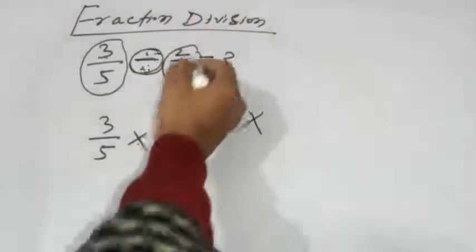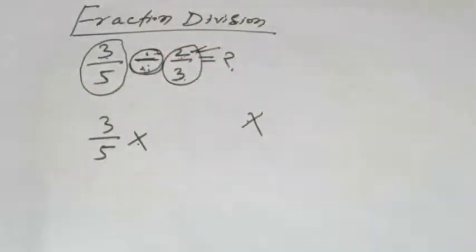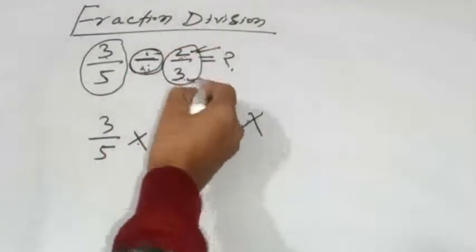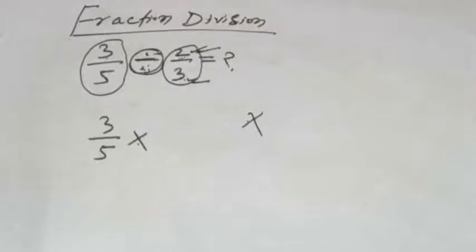Change here means the upper portion is known as the numerator and the lower portion, the bottom portion, is known as the denominator.